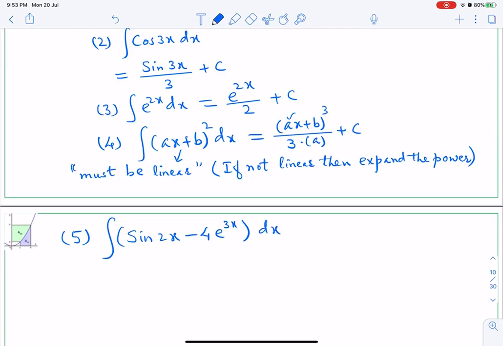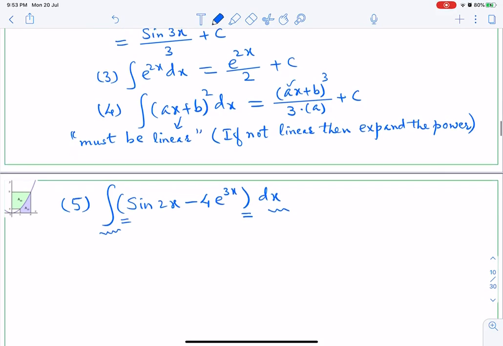So that you understand the whole thing is to be integrated with respect to x. That is the meaning of it. Okay, now we can separate them as we have discussed the properties of indefinite integral. So I will write integral sine 2x dx separately, minus this 4 is a constant, so I will write it outside, integral e raised to 3x dx.